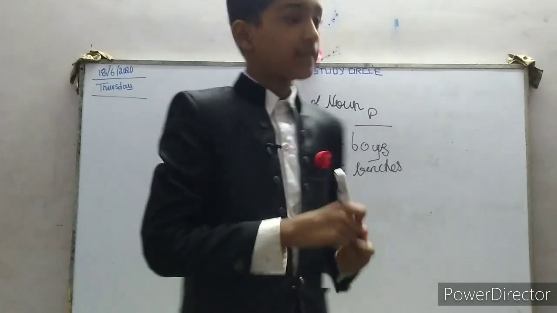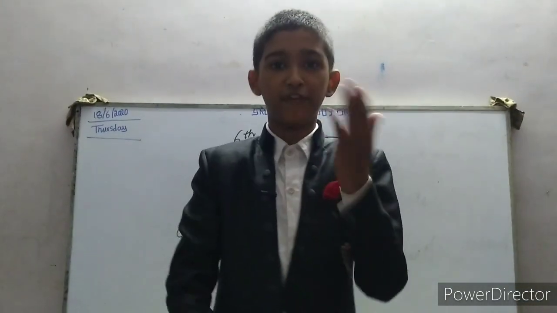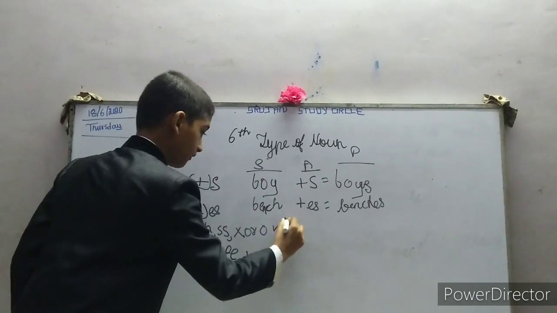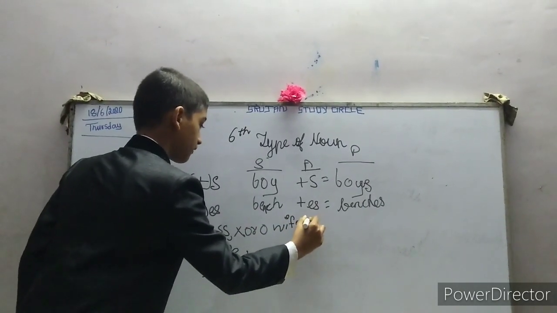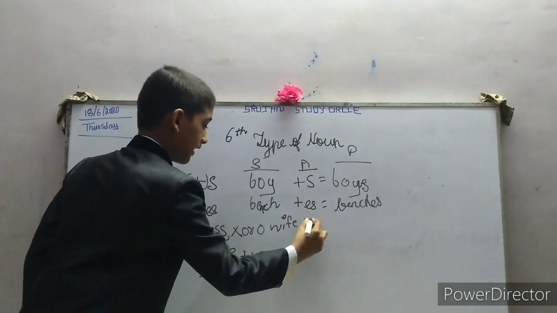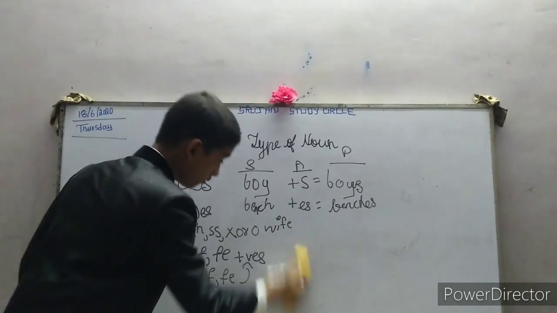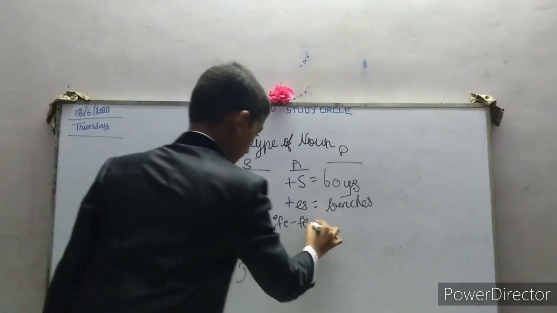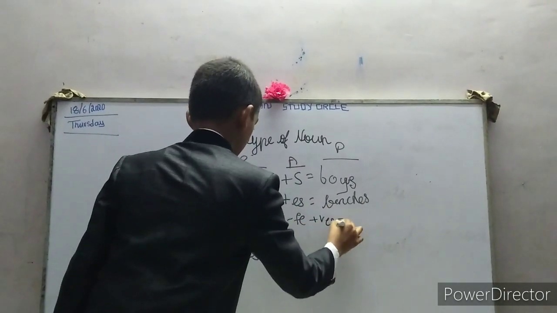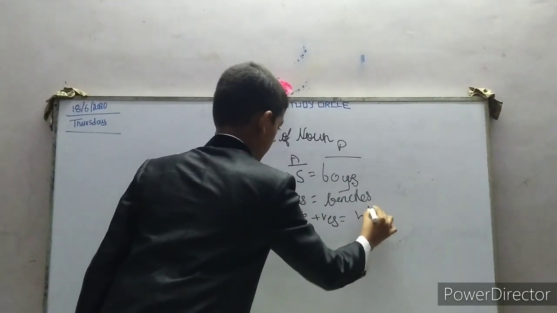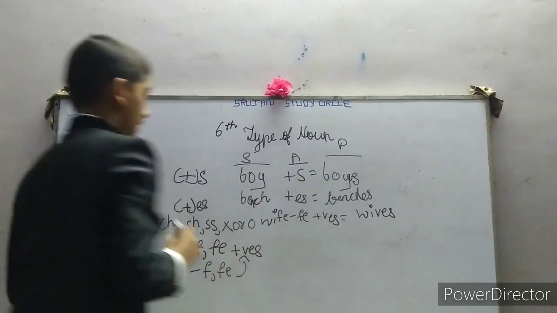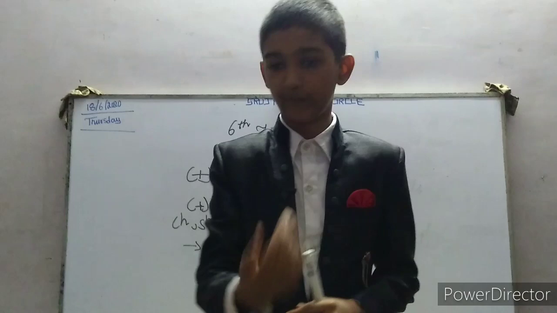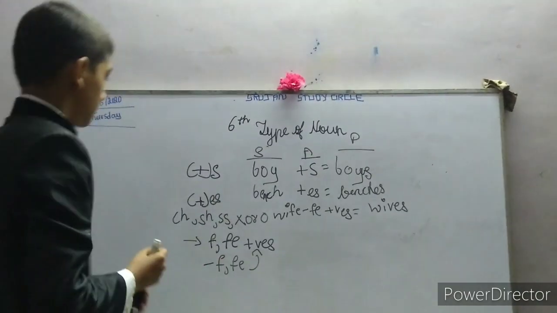For example, wife will become wives. So, wife will become, first we have to remove fe and add ves, the wife will become wives. And shelf, shelf will become shelves.